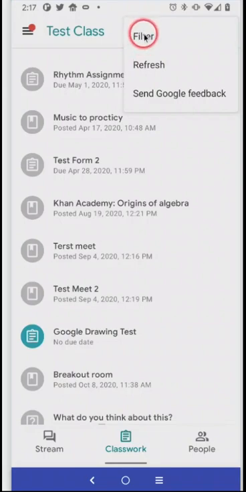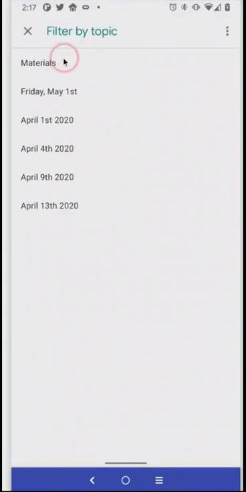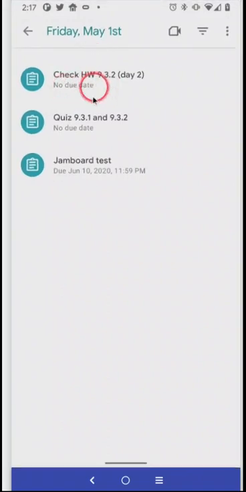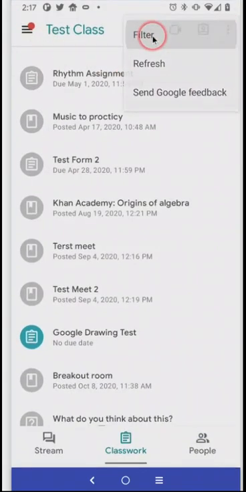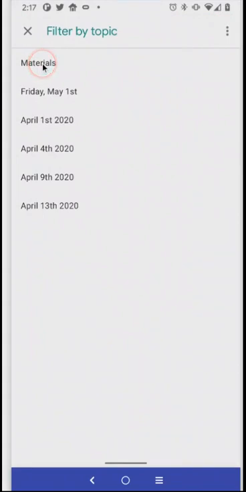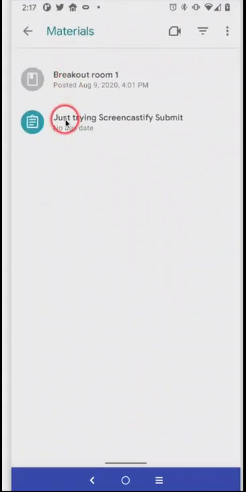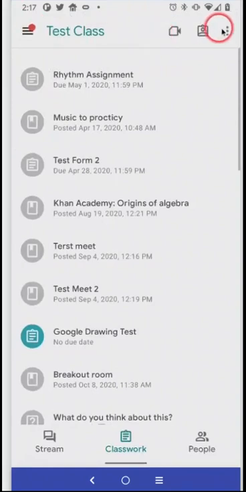Now, this big one here, and the reason we're saving it for last, is filter. What filter does is when you click on it, these are all the topics that are in the class. So let's say the teacher is doing it by week and we want to see all the homework for this week of Friday, May 1st. We click on it and this is all the assignments for just that week. Now, if they're doing it by unit, so if we go back here and say they're doing it by unit, here's the first unit, materials. If we click on materials, we can see everything they labeled as materials. So if topics are in use in a Google Classroom, this could be your favorite button right up here.